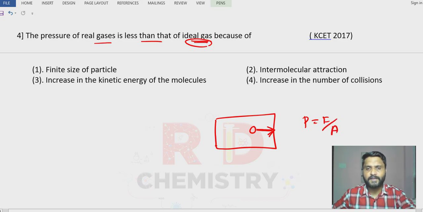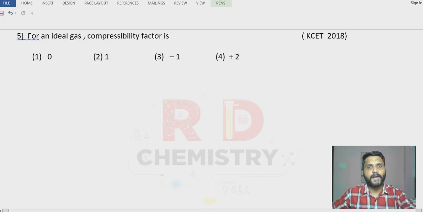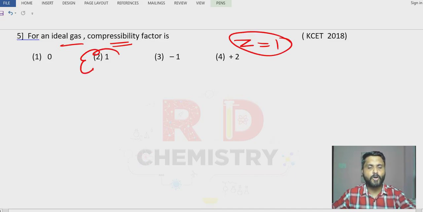But whenever real gases, real molecules, are there, what will happen? There is attraction between the molecules. Whenever there is attraction between the molecules, the speed with which they collide with the wall is less. Therefore, pressure also becomes less. So what could be the option, students? The answer is the intermolecular force of attraction. Clear? Question number 5. For an ideal gas, compressibility factor Z is equal to 1. Easiest question. Answer is option number 2. Right?